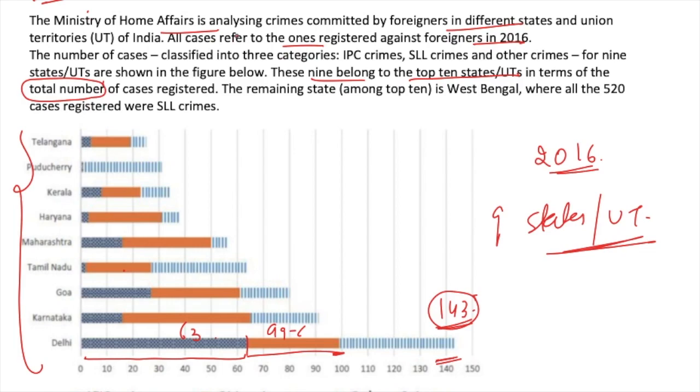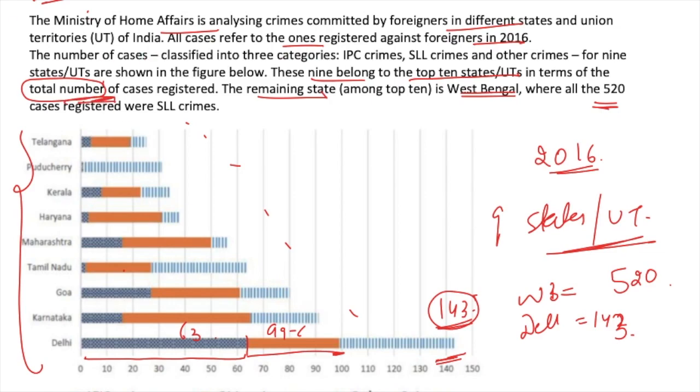These are 9, and the remaining state among the top 10 is West Bengal, which is not given in the bar graph, where all the 520 cases registered were SLL crimes. So in total, West Bengal is at the first position with 520 crimes. Then you have Delhi with 142 or 143 crimes in total, and so on. These are the top 10 states or union territories in terms of total number of cases registered.